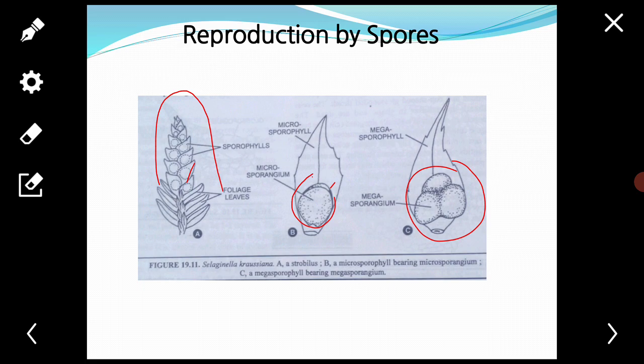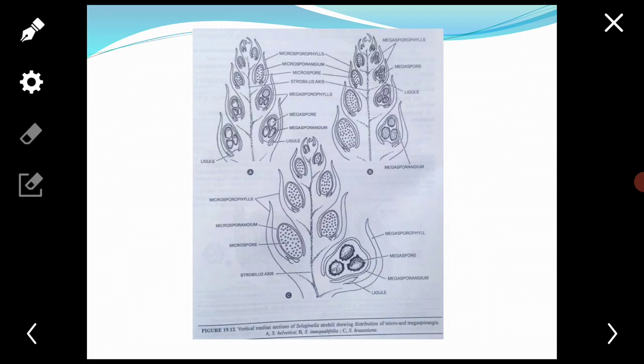The microspores are produced in large numbers inside the microsporangia, and megaspores are produced in limited small numbers, from 1 to 12, inside the megasporangia. This is the megasporangia, that is the microsporangia.